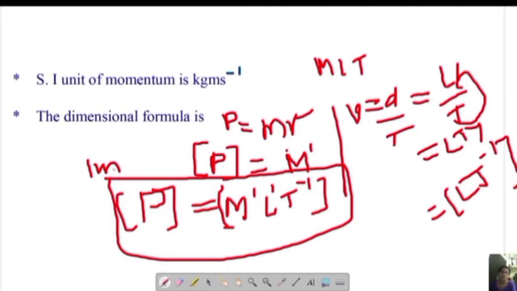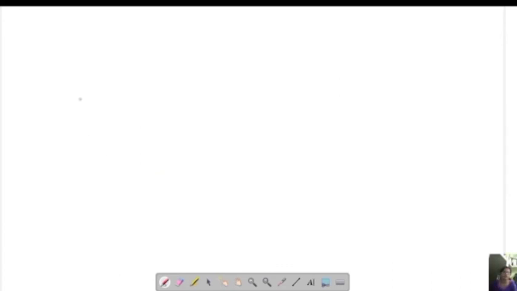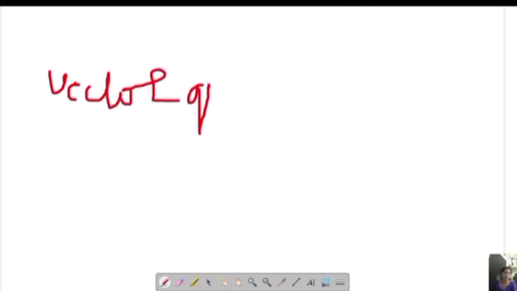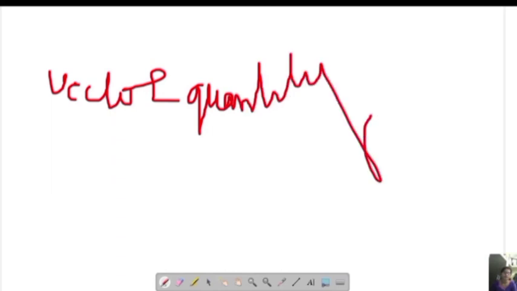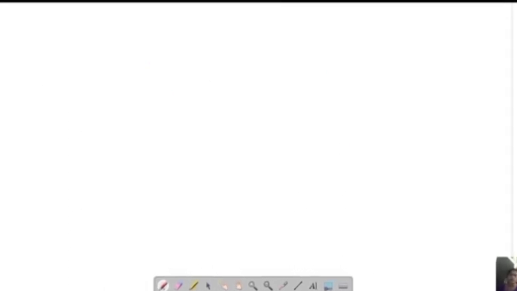One more thing which I want to tell about momentum is that it is a vector quantity. Why is it a vector quantity? Because it has both magnitude and direction. As momentum has both magnitude and direction, it is called a vector quantity. Is it clear? So I hope you have understood the class.